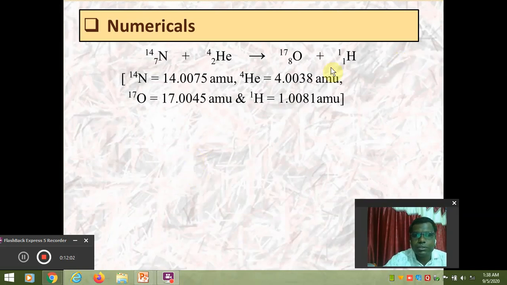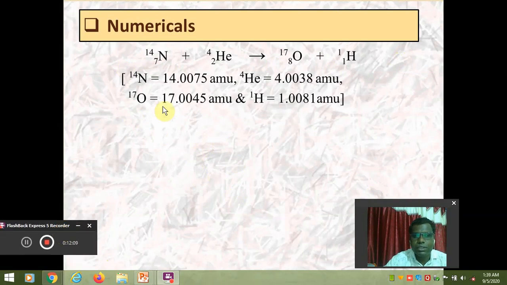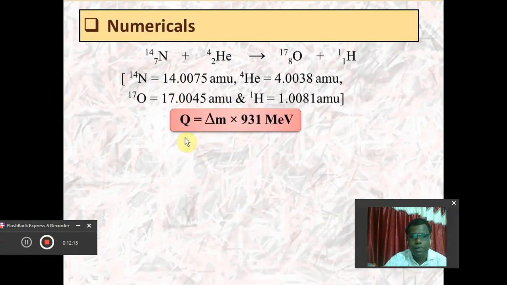So this is the nuclear reaction which is given here, in which these are the masses of all the elements provided here. First we want to calculate the Q value.